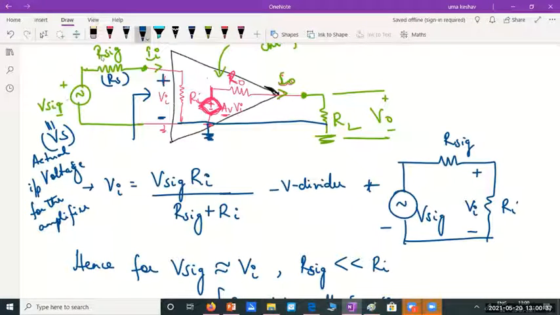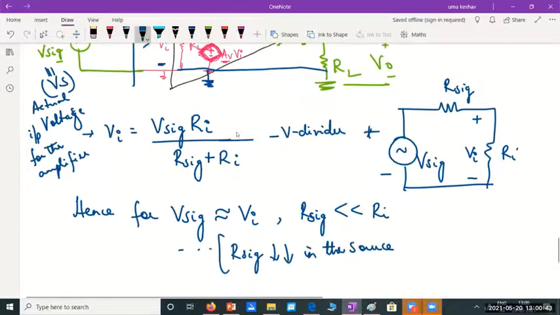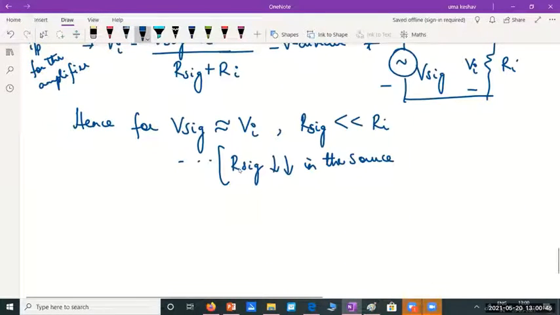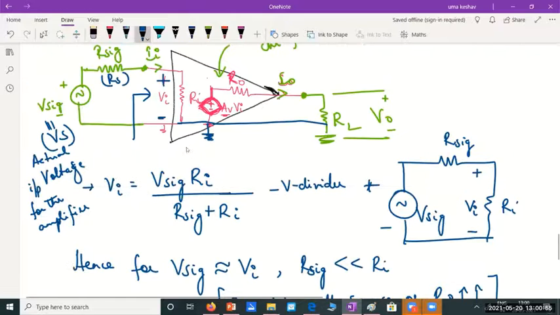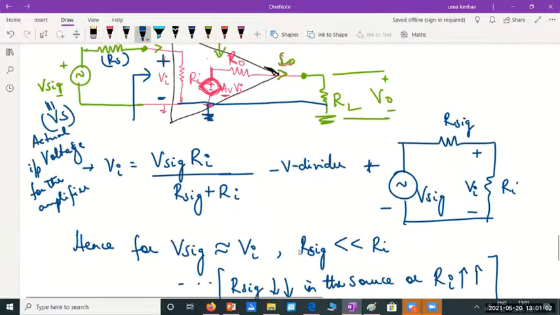So then V sig and R sig would be the output voltage and resistance of the previous stage. So then you don't have much control. So you can try to make R sig as small as possible, or make Ri as large as possible. So it is preferred for a voltage amplifier to always have a very high input resistance.